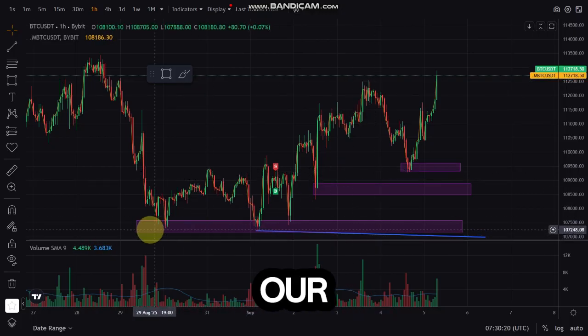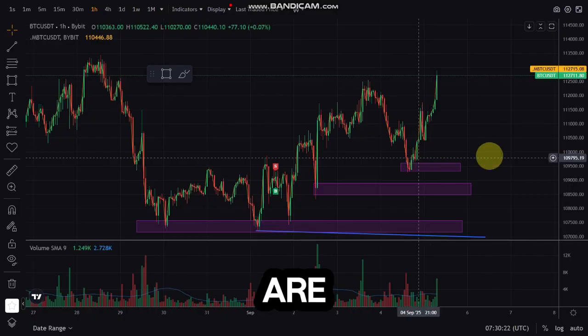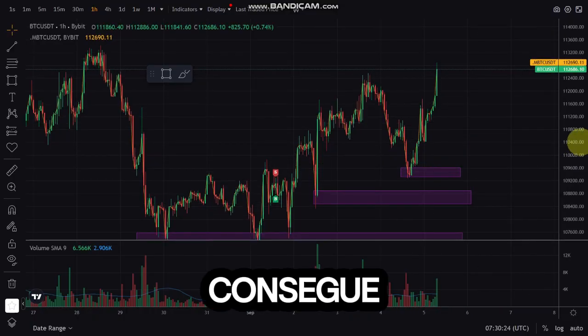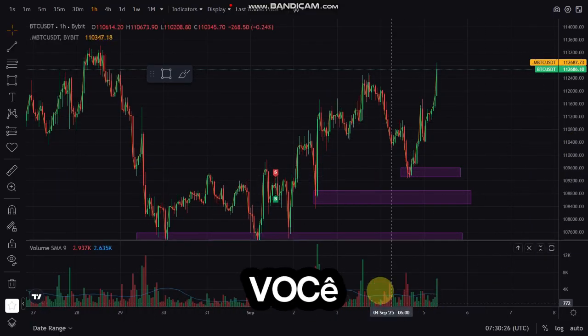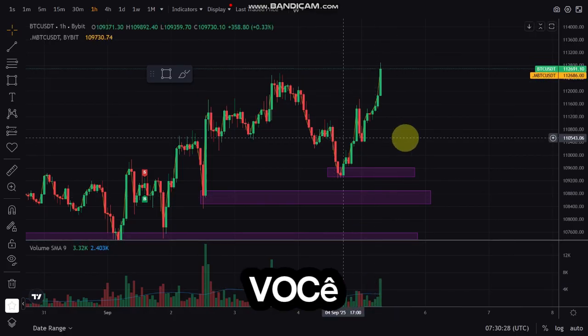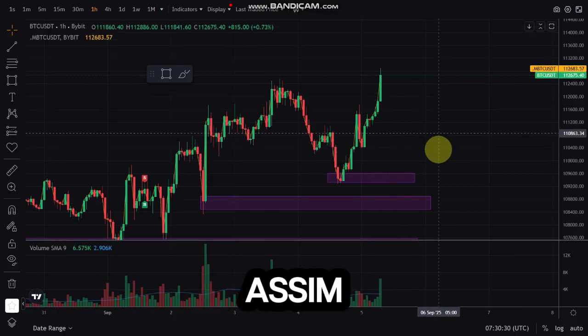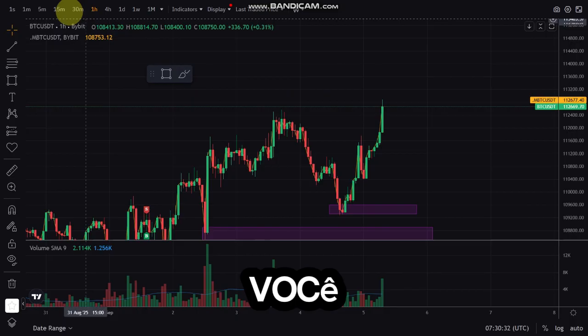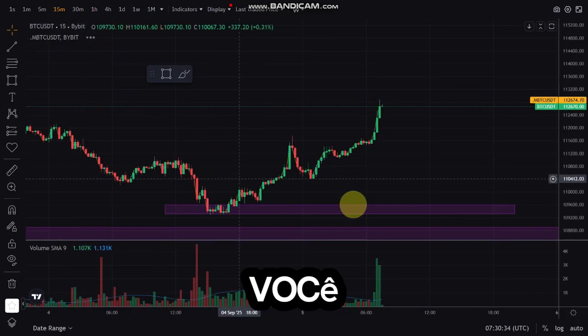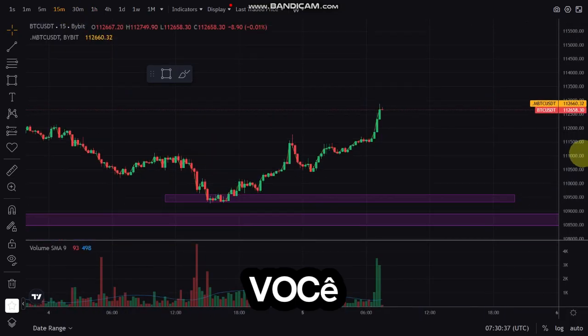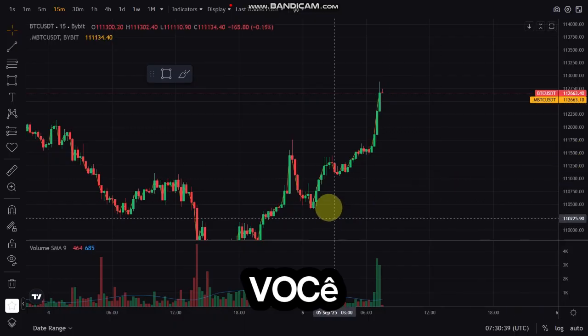But since we have marked out our support levels, which are these zones, we can also mark out this particular zone. Let me extend this level. You can also mark out this level. So all we're doing is very simple: go to the smaller time frame, which is the 15 minutes time frame, to take our trade.